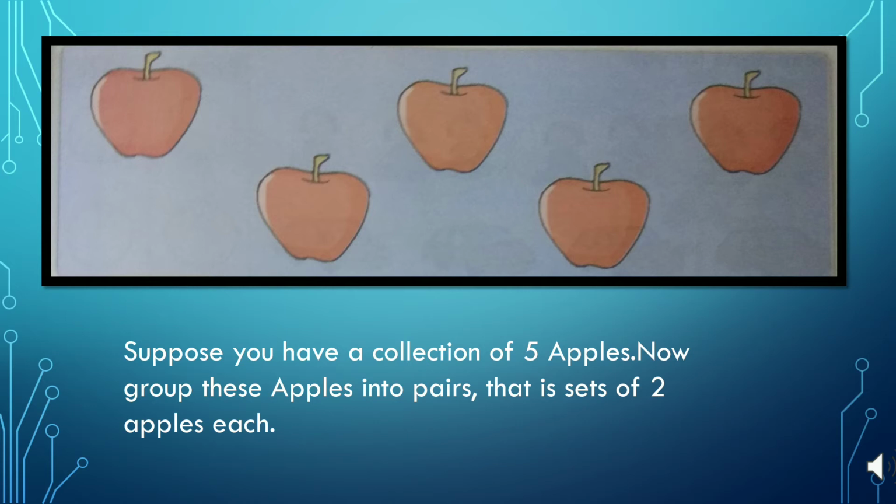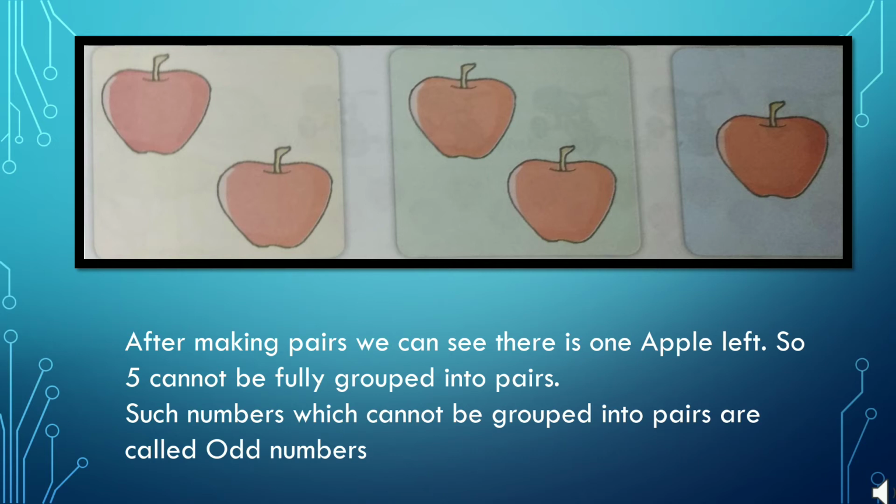Now suppose you have a collection of 5 apples. Now group these apples into pairs, that is sets of 2 apples each. After making pairs, we can see there is 1 apple left. So 5 cannot be fully grouped into pairs. Such numbers which cannot be fully grouped into pairs are called odd numbers.